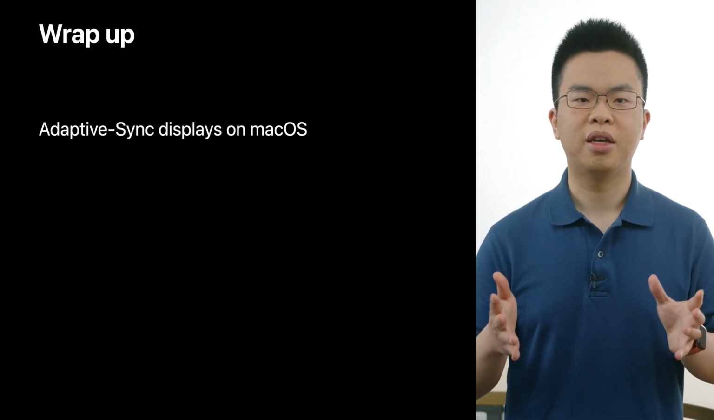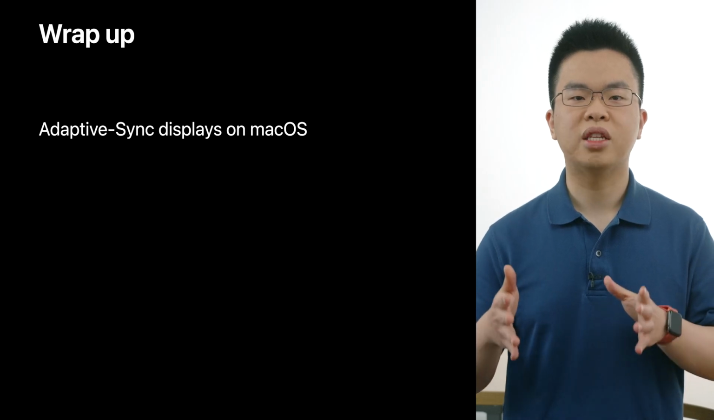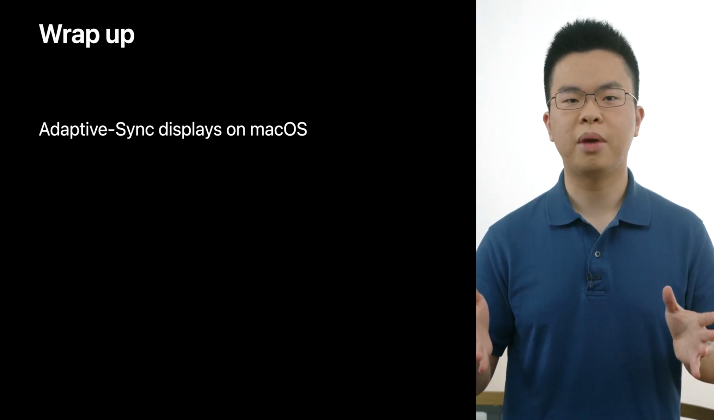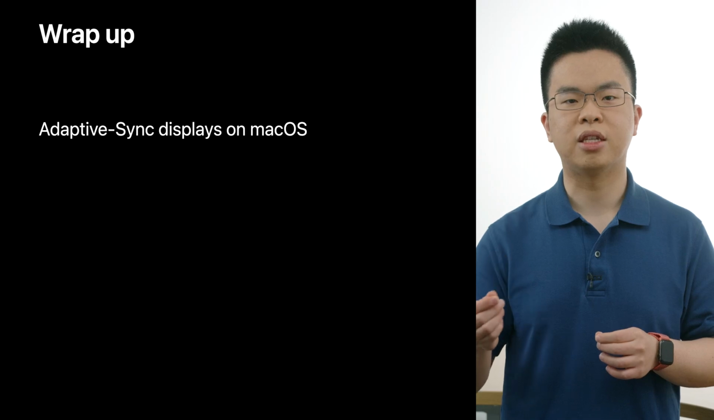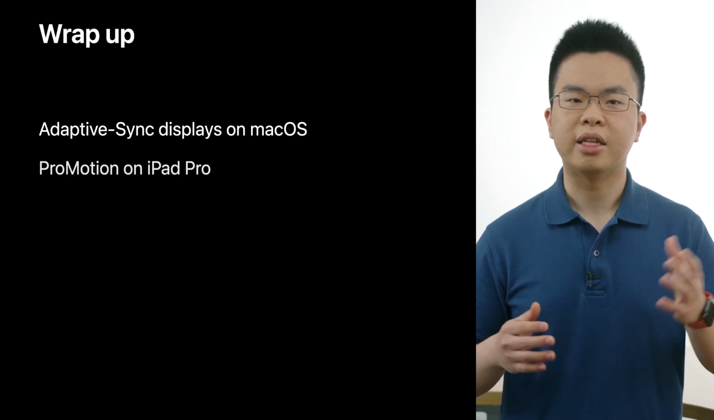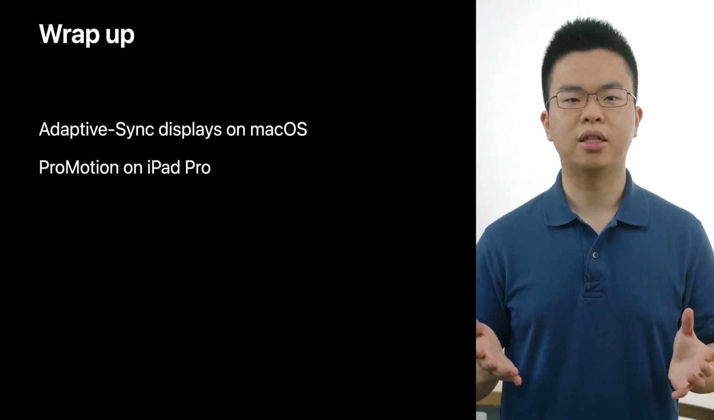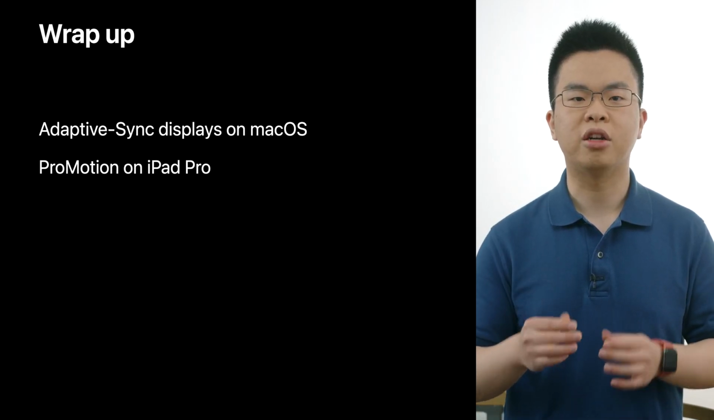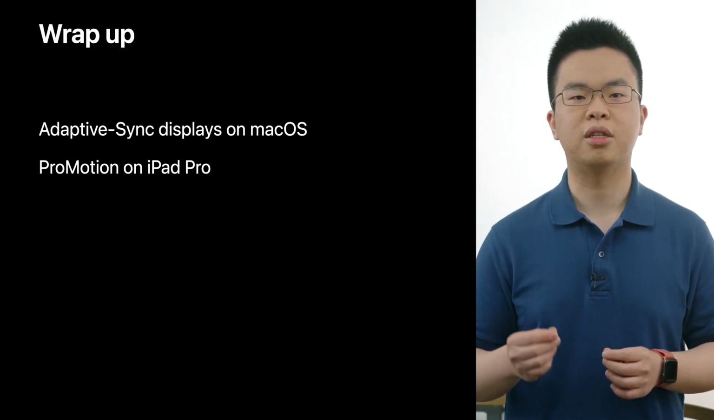So let's wrap up. In the first half of this session, we've discussed how to optimize your app's frame pacing when running on an adaptive sync display on macOS. In the second half, we've described the best practices for your app to drive its custom drawing and maintain smooth frame pacing under all conditions on a ProMotion display on iPad Pro. As display technologies continue to evolve, we hope this session has provided you with not only insights, but also tools and best practices to support the increasingly dynamic timings of the displays.